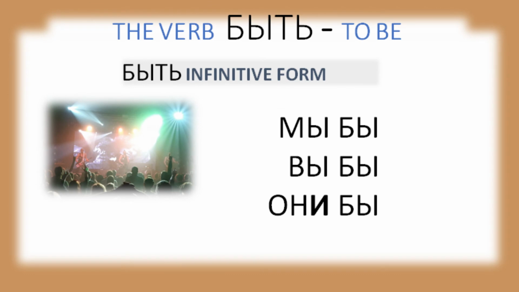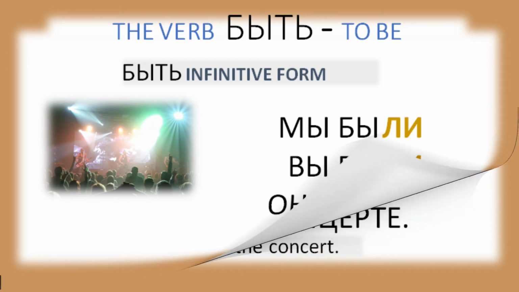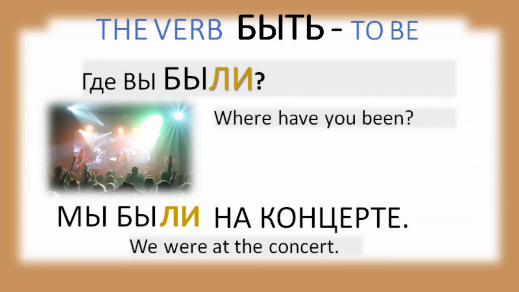So, in the past tense, the plural of we were, you were, they were is мы были, вы были, они были. Где вы были? Where have you been? Мы были на концерте. We were at the concert.